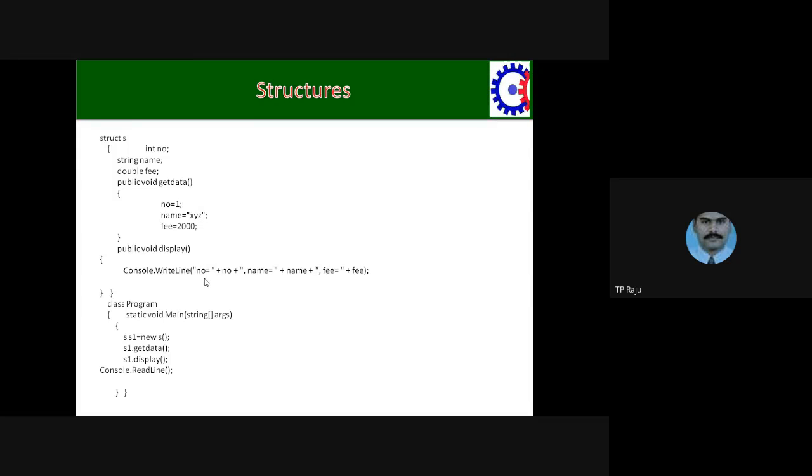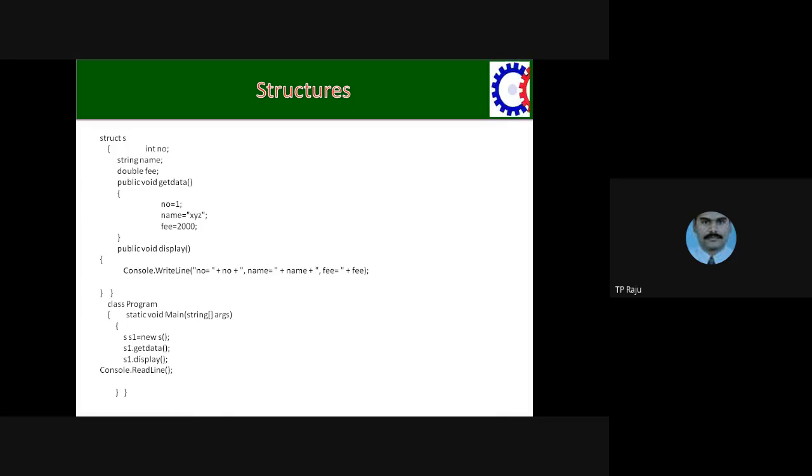In these functions, you are calling the members. That's why you are putting data members as private, functions as public. Because functions you are keeping as public, because you want to call these functions in the main. That's why you are putting these functions as public, but the data members you are putting as private.